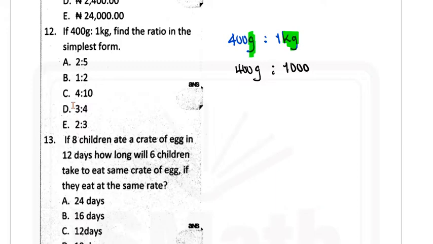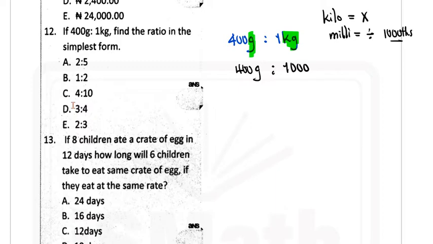Kilo means 1,000. So what we do is, when you see kilo, remember that you're supposed to multiply by 1,000. Then there's also milli. Milli is also another word that represents 1,000, but this time around it means you should divide by 1,000. So milli is 1,000th of a whatever it is, a gram, a centimeter, a meter, and all the rest.